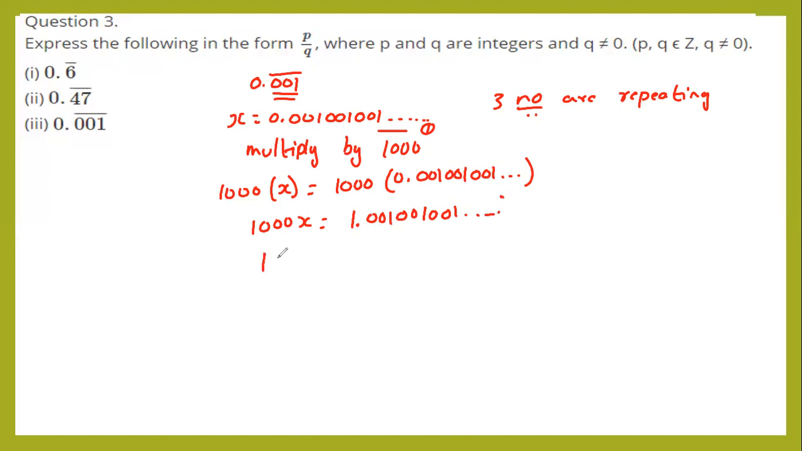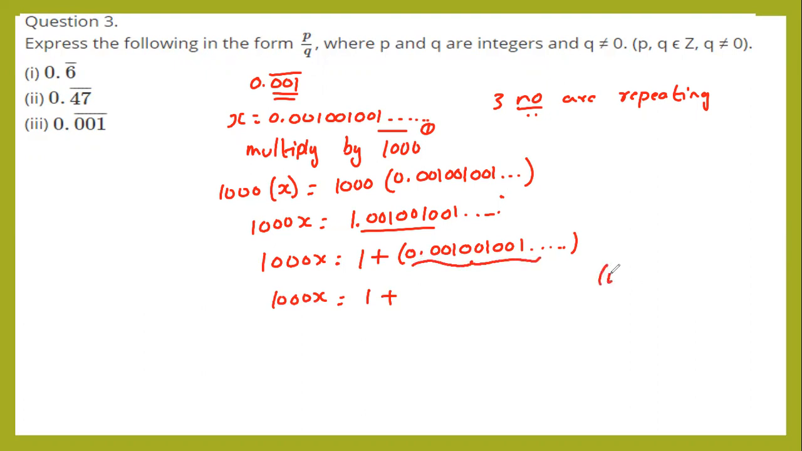In next step, 1000x is equals to, split this one as 1 plus 0.001,001,001 goes up to infinity. 1000x is equals to 1 plus, by equation 1, replace 0.001001 as x. So 1000x minus x is equals to 1.